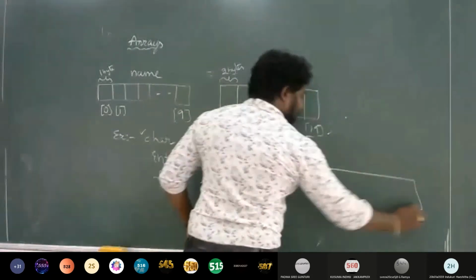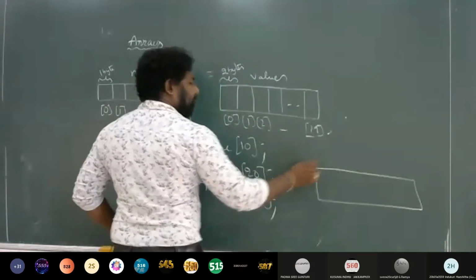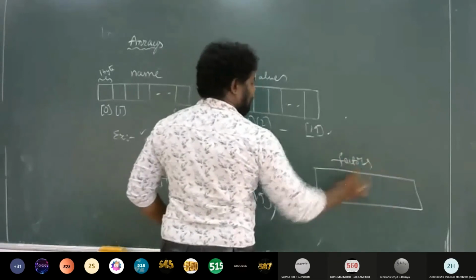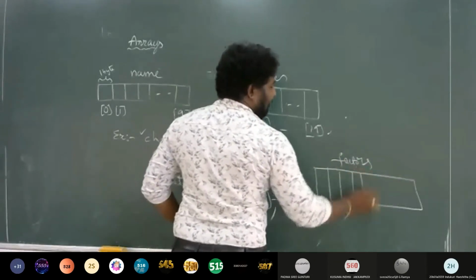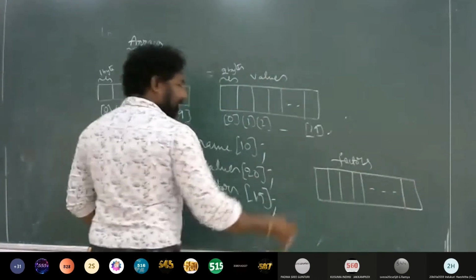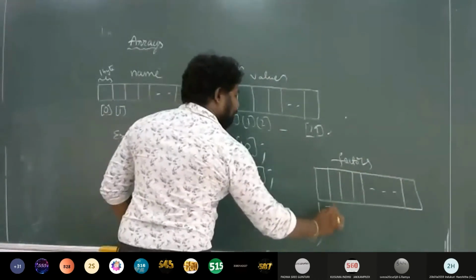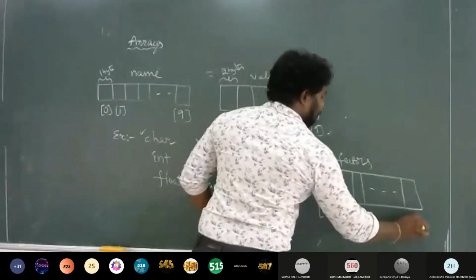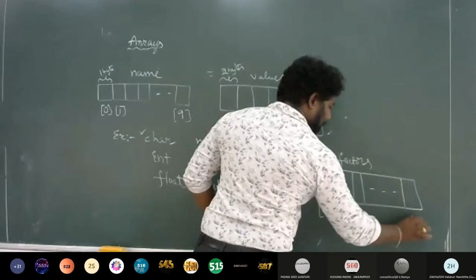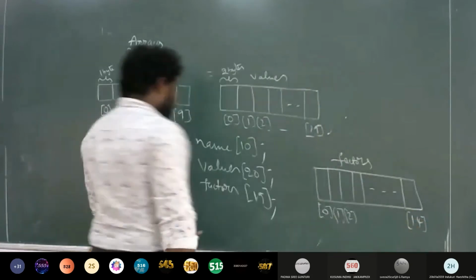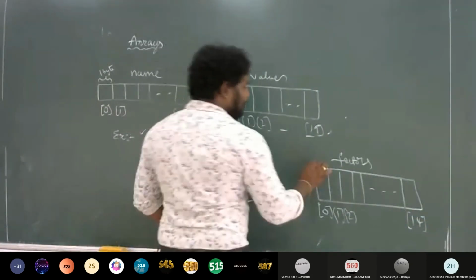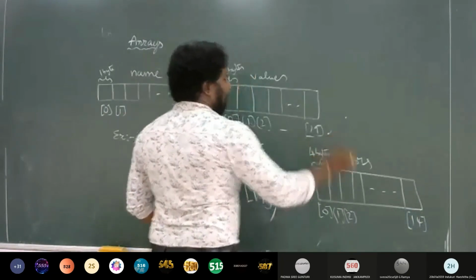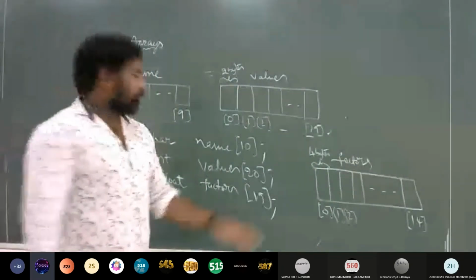If I draw a figure for the float array, it will have a place for 15 elements, and the index values are from 0, 1, 2 until 14, because we have given the size as 15. And here the size of each element is how much? 4 bytes.